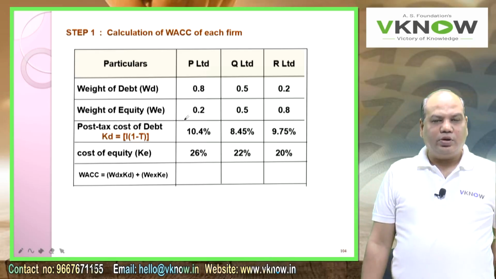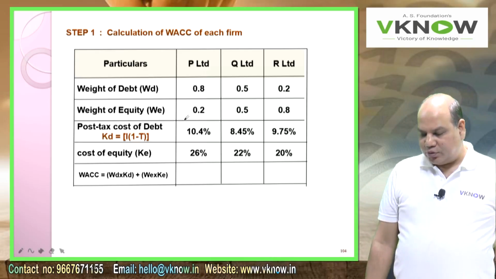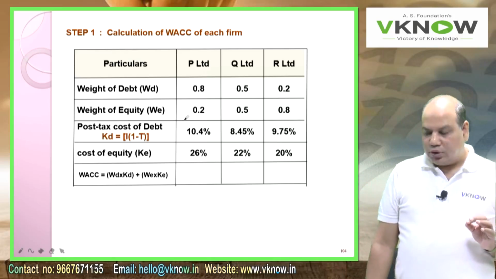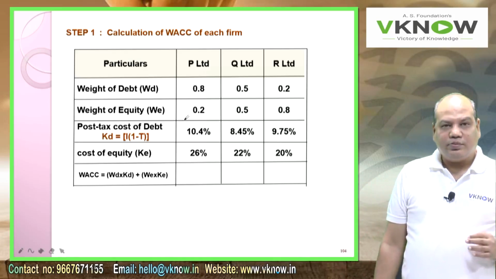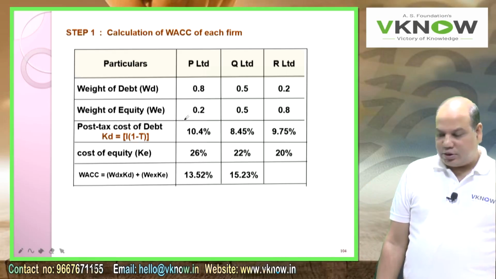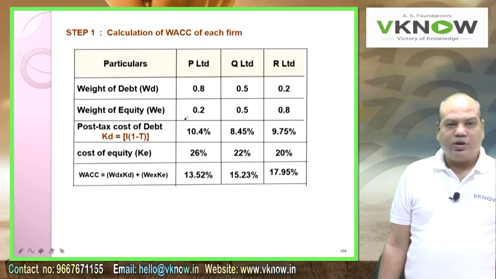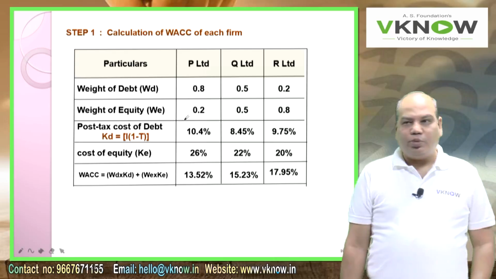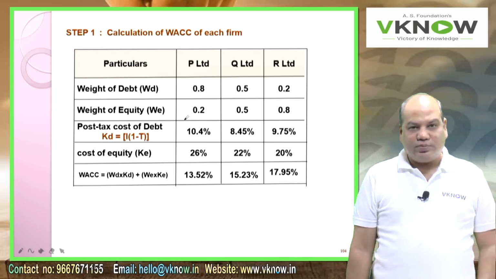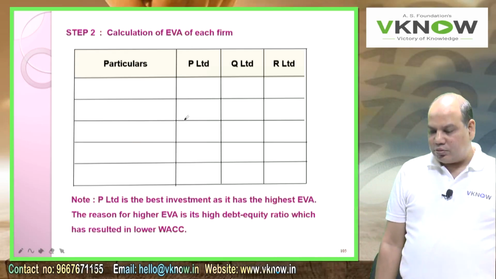WD into KD plus WE into KE. So take your calculator and do it: 0.8 into 10.4 plus 0.2 into 26. This way you have to do. So you will get 13.52%, 15.23%, and the last one check 17.95%. Presentation can be changed, but the answer must be the same. So this is your first answer, 2 marks for this much effort.